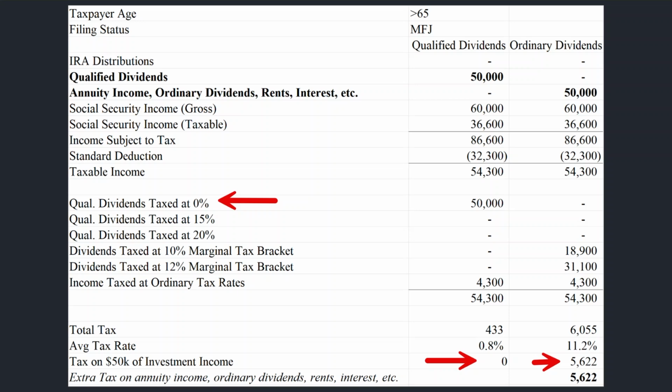Again, in this example, if you have annuity income or ordinary dividends, you're going to pay $5,622 more in tax than you would if your dividends were qualified dividends. If you're retired and paying an extra $5,622 in taxes every year on your retirement income just because it's from an annuity or CD interest or something like that versus qualified dividends, that really takes a bite out of how much money that you can spend. And think about spending that much money on taxes for a 25-year retirement. That's over $140,000 if you add it all up.